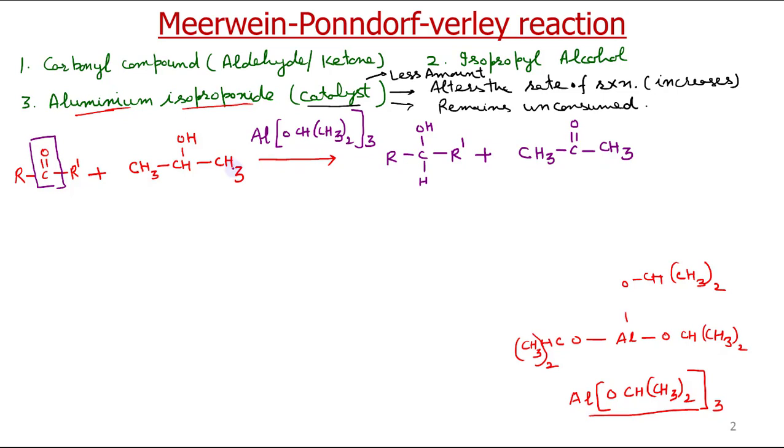This is the overall reaction. This reduction is called Meerwein-Ponndorf-Verley reduction, MPV reduction.